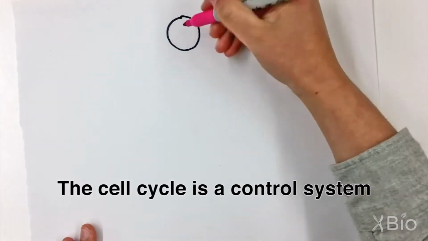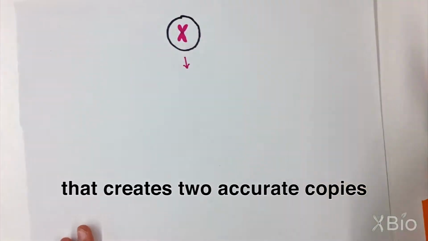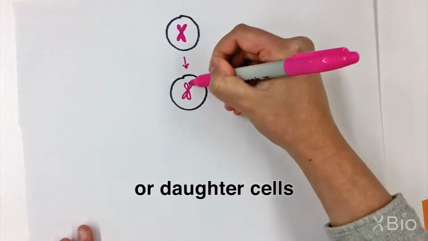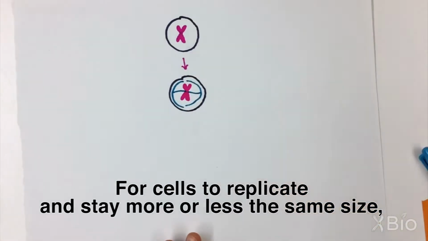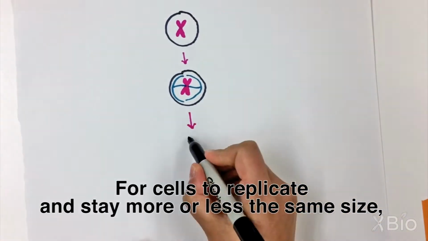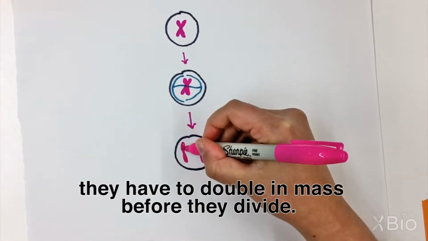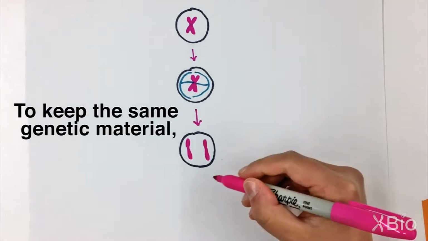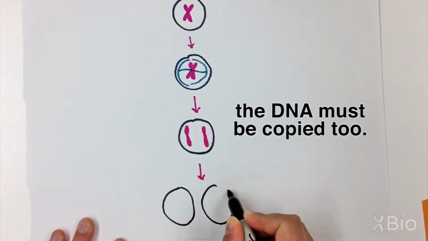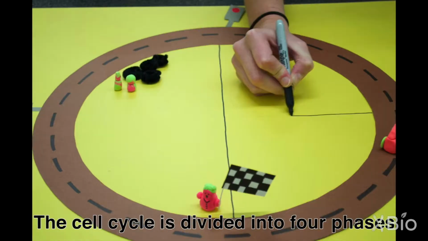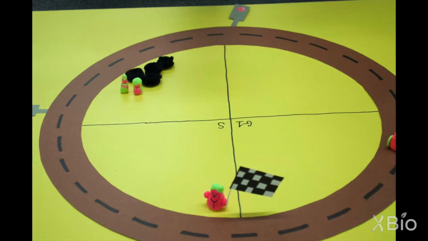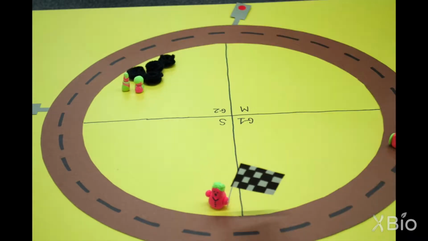The cell cycle is a control system that creates two accurate copies, or daughter cells, from each mother cell. For cells to replicate and stay more or less the same size, they have to double in mass before they divide. To keep the same genetic material, the DNA must be copied too. The cell cycle is divided into 4 phases, called G1, S, G2, and M.